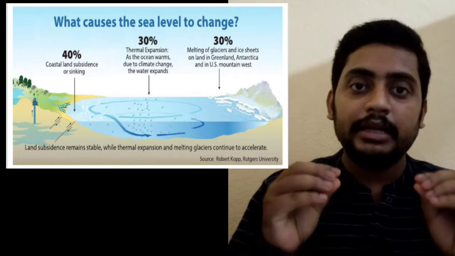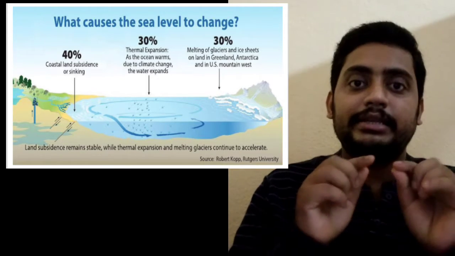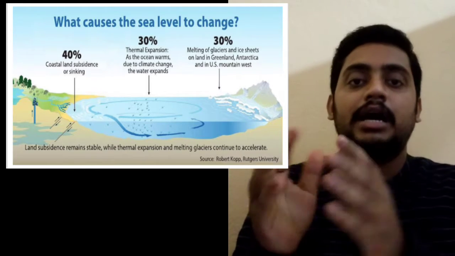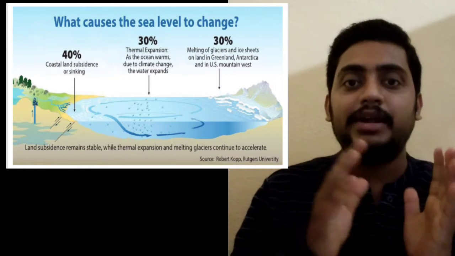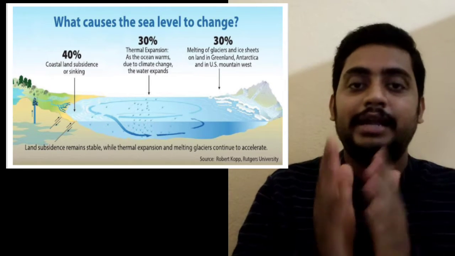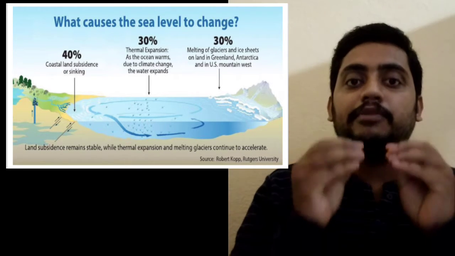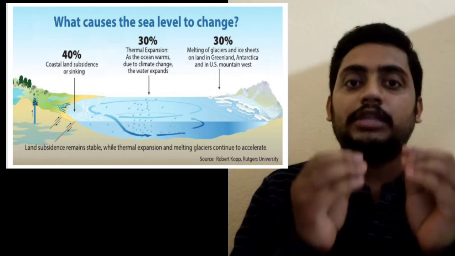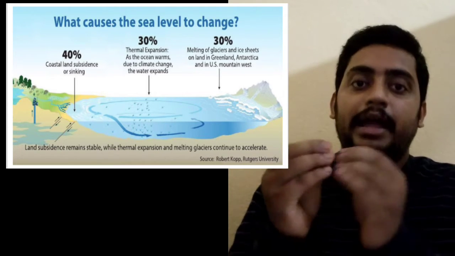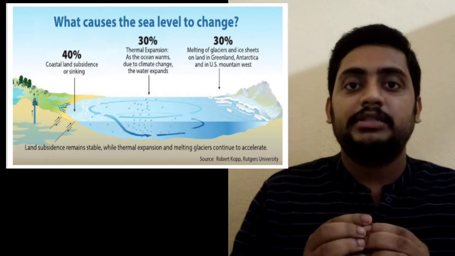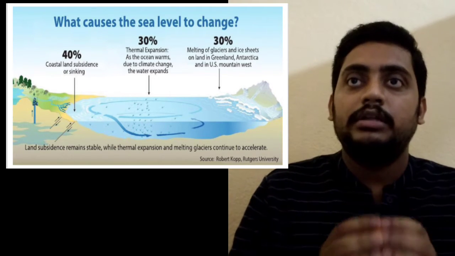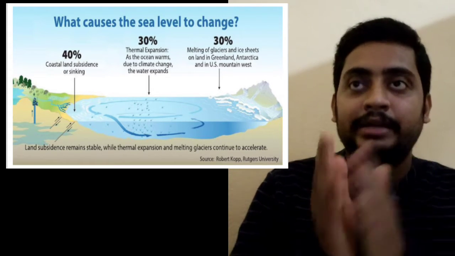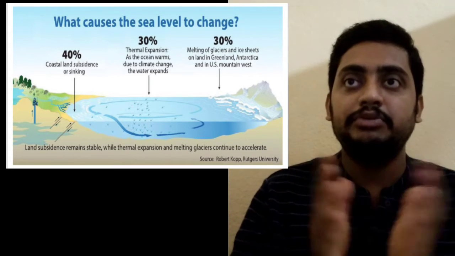In these 3 causes they identified the percentages which mainly affect sea level change. 40% coastal land subsidence, 30% thermal expansion, and the remaining 30% the melting of glaciers and ice sheets on land in Antarctica, Greenland and US mountains.